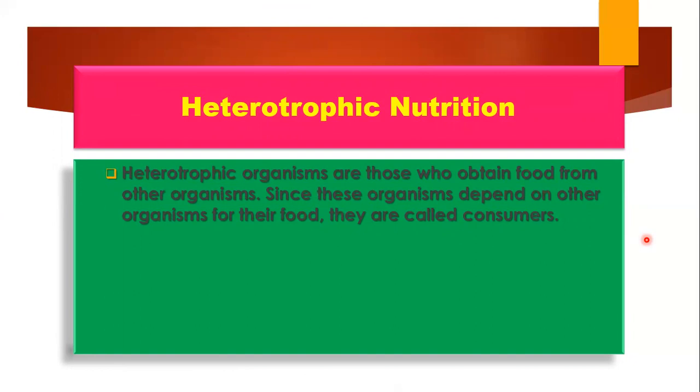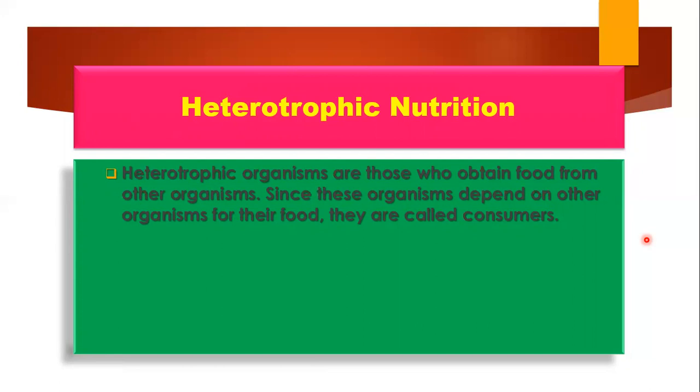I've given the example of humans, because please do not get confused that if we are cooking food in our kitchen, we should be autotrophs. Do not get confused in that, because even if we are making any food item, the ingredients required to make that particular food are obtained either from plant or from animal source, right? So indirectly we are very much dependent on plants and animals for our food.